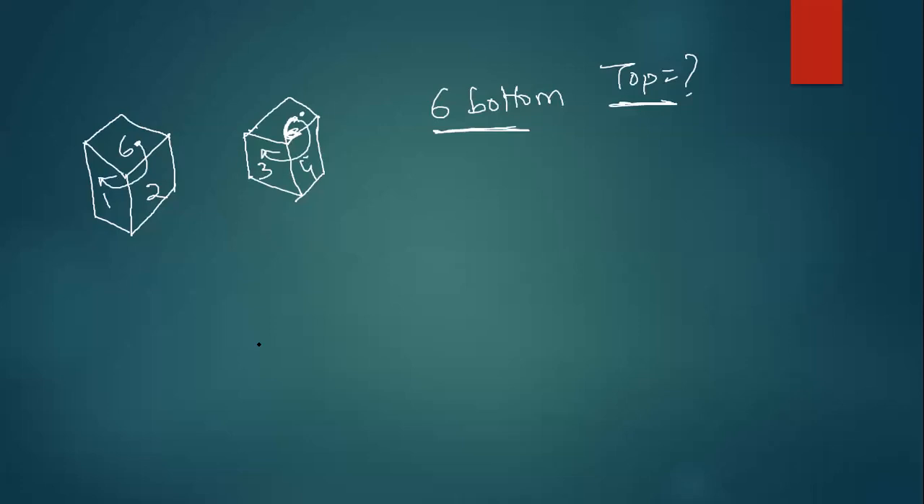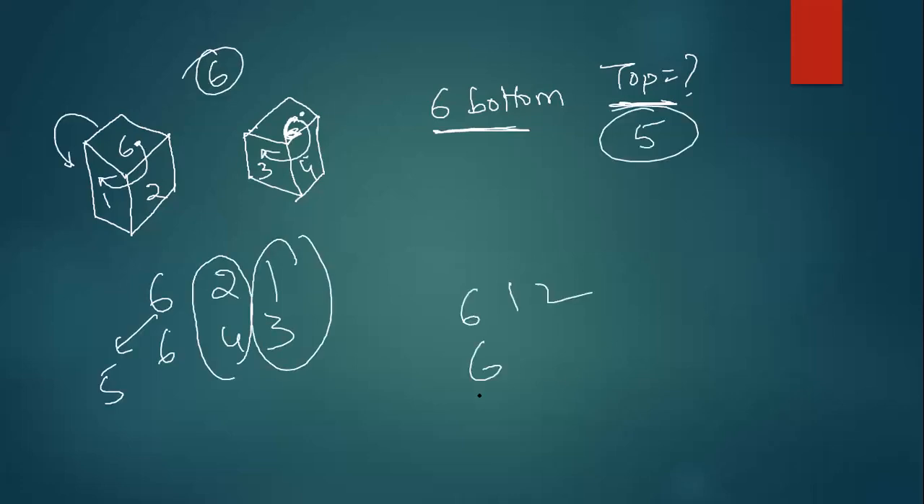Whenever you have only a single digit in common, write clockwise or anti-clockwise direction. Let us take, if I am writing in anti-clockwise direction, what will happen? 6 1 2. Similarly 6 3 4. That means 4 opposite 2, 3 opposite 1, and the remaining will be opposite to 6, which is 5.